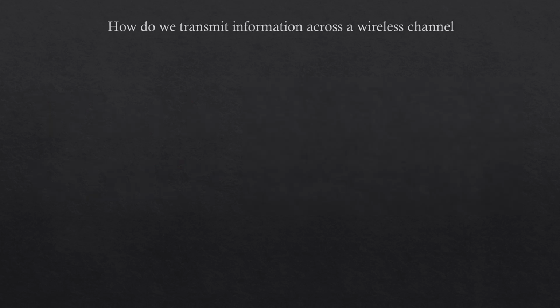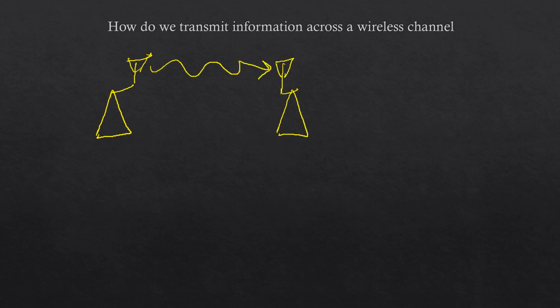To understand MIMO, let's first answer this question: how do we transmit information across a wireless channel? I think you know the answer. It's pretty simple. We have an antenna at the transmitter, we have an antenna at the receiver, and the information is transmitted from transmitter antenna to receiver antenna. Okay, this is simple.